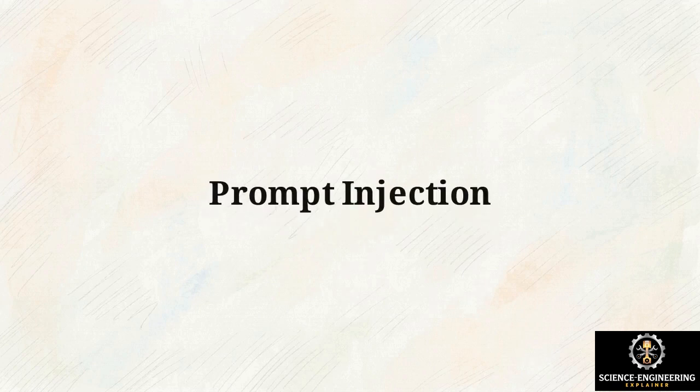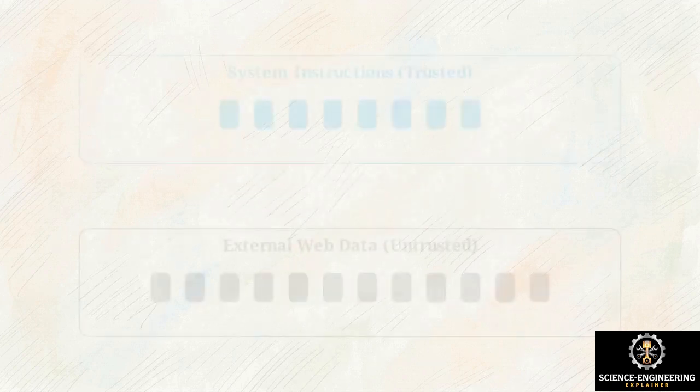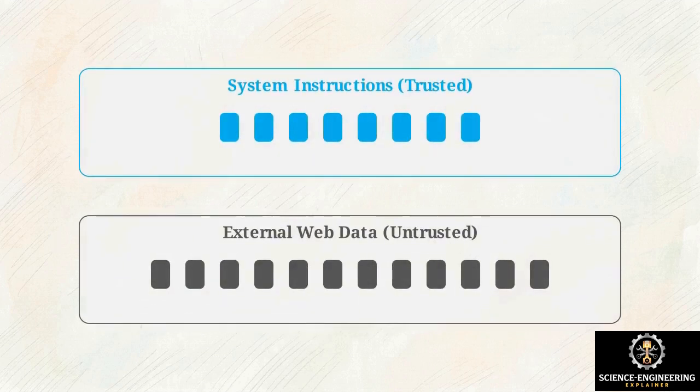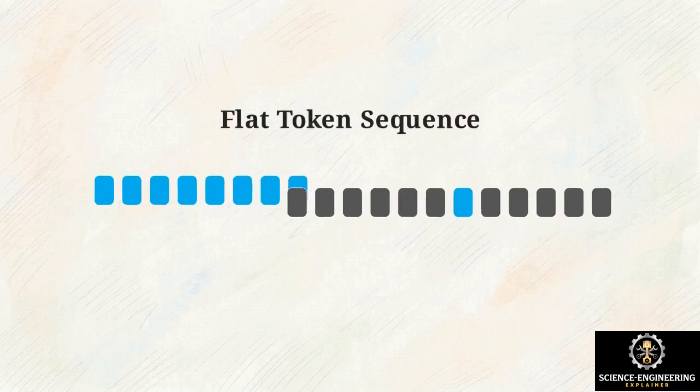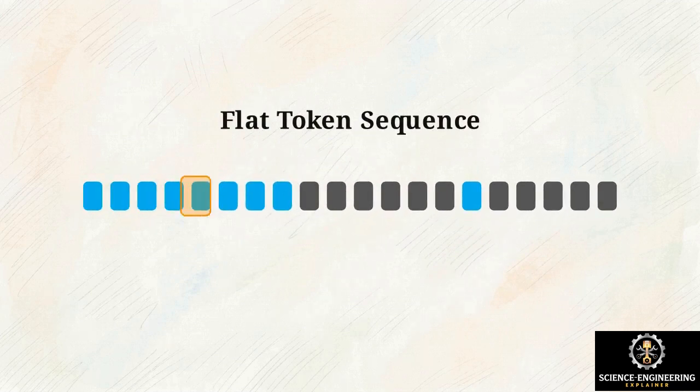This chart shows prompt injection. In an agent, top-level system instructions sit above external web data. An attacker hides malicious text inside a web page mimicking those instructions, hijacking execution. Processed as a flat token sequence, the model cannot separate trusted instructions from untrusted context.